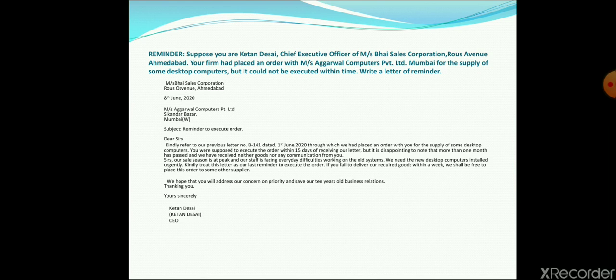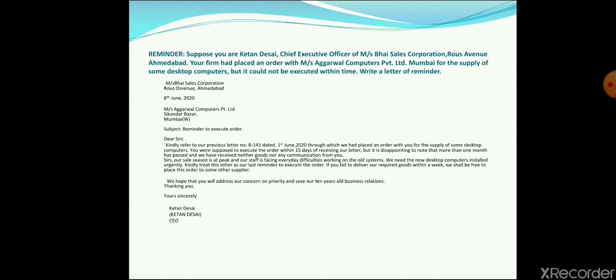But it's disappointing to note that more than a month has passed. It means if we are giving a reference, that means the goods have to be delivered in 15 days. But yes, we waited for 15 more days, we waited for full 1 month, but the goods were not delivered and there is no communication from your side. Sometimes it happens that the goods are not supplied from the back end, so the concerned supplier should write an apologetic letter to the concerned person that yes, we are running short of this good and will be able to deliver it next month. But it is mentioned by Ketan Desai that even no communication was there.